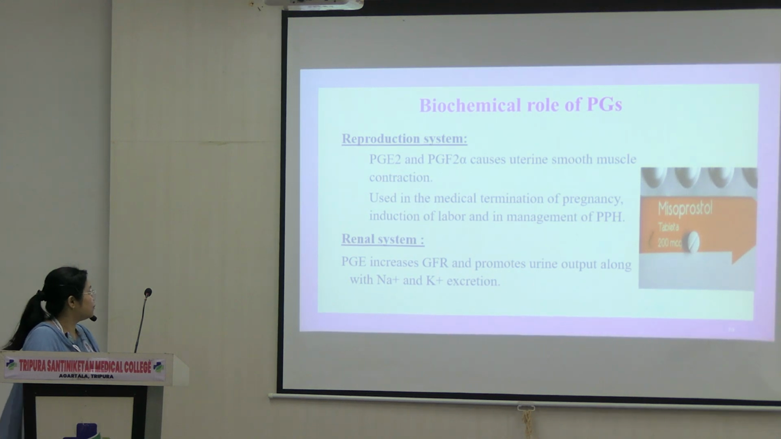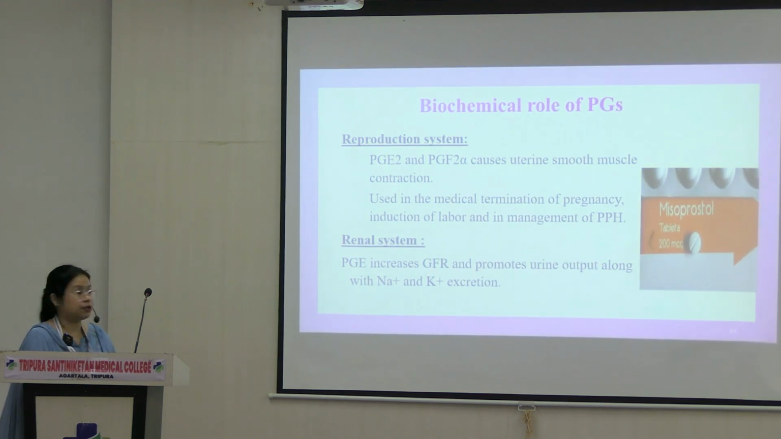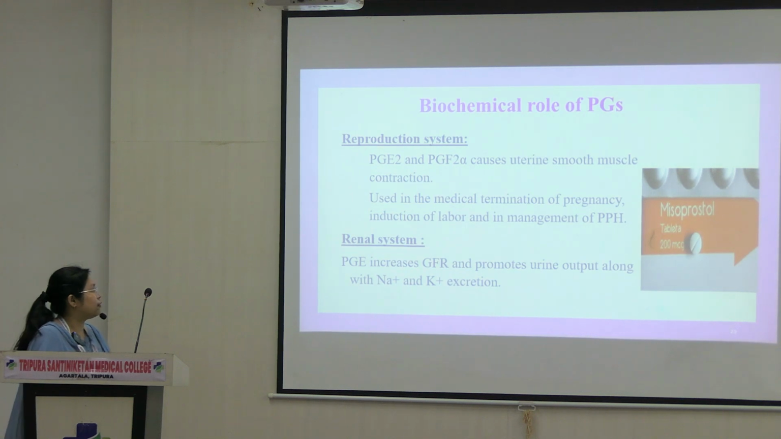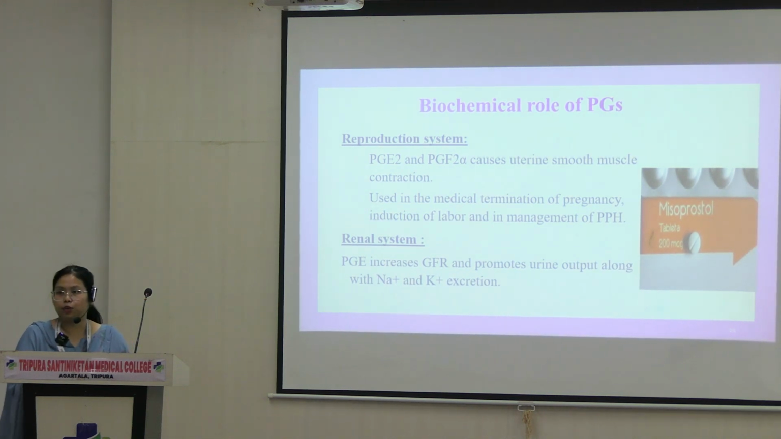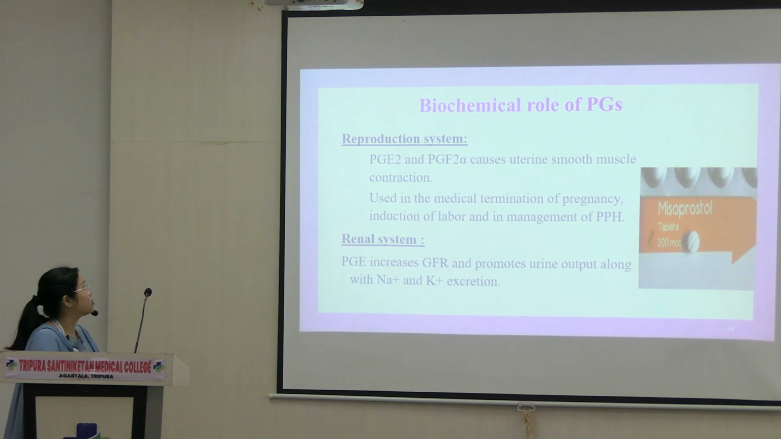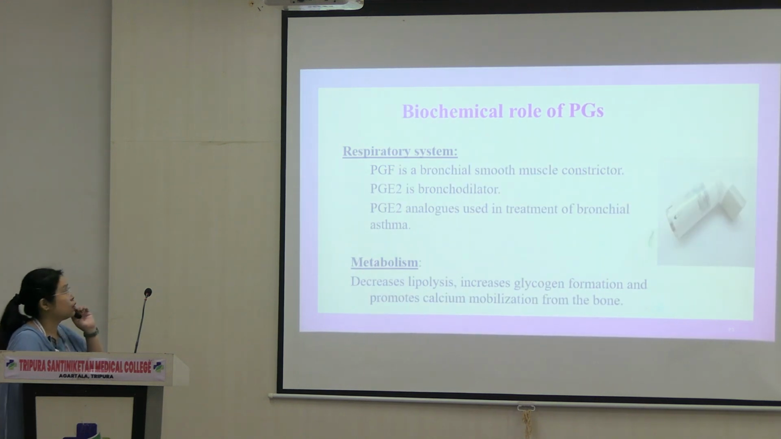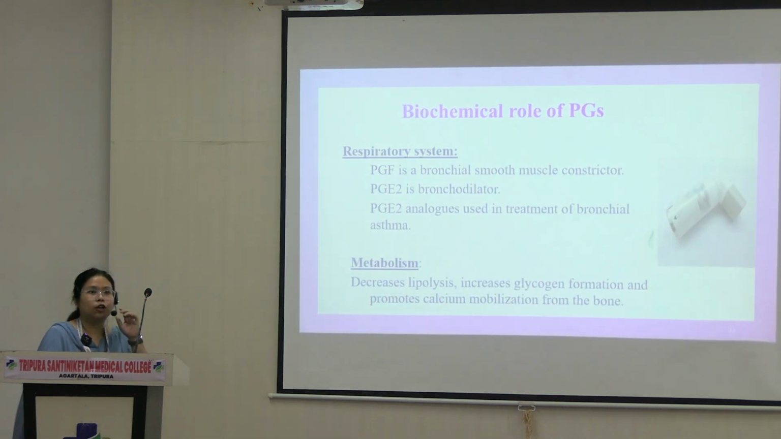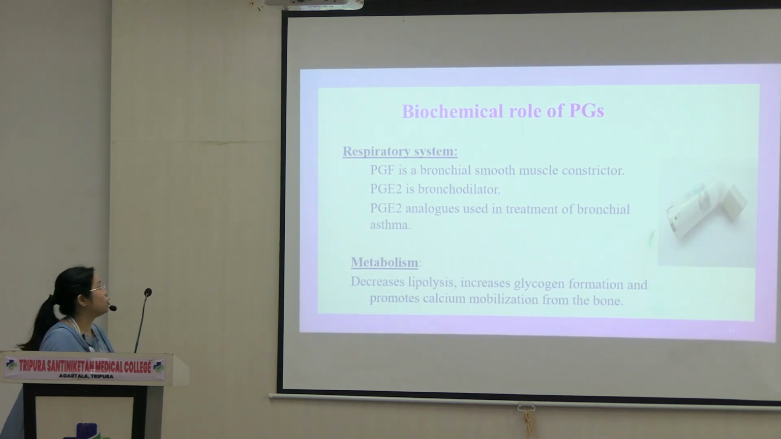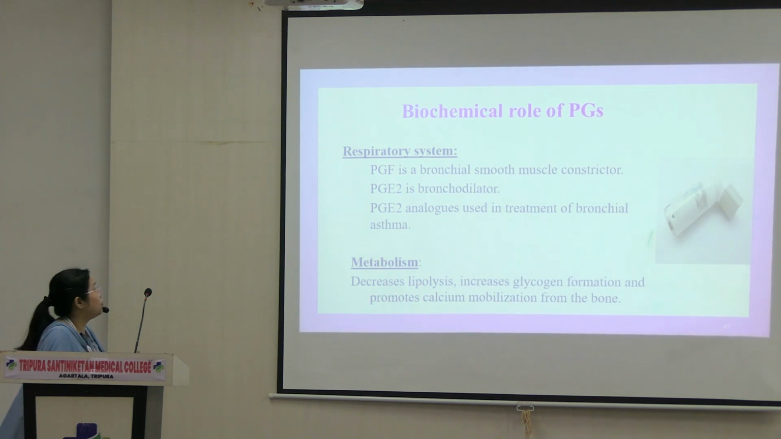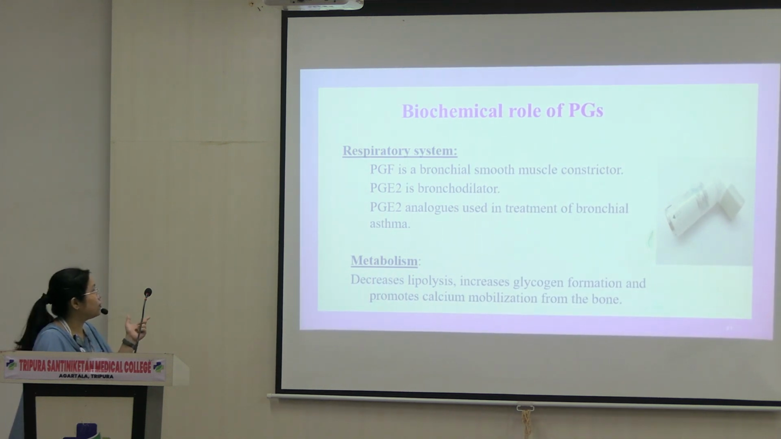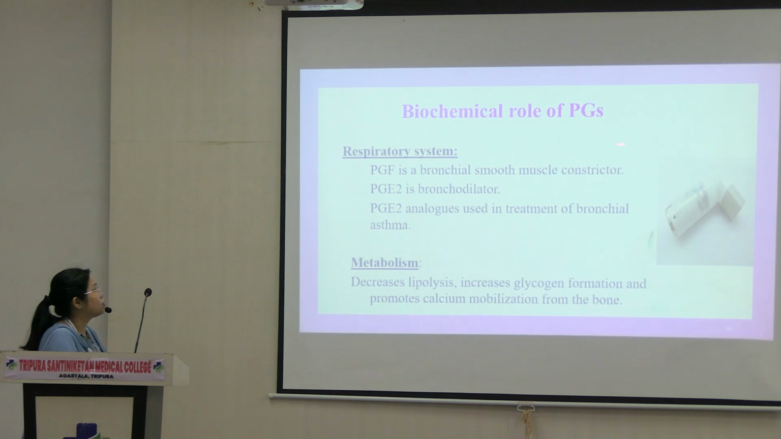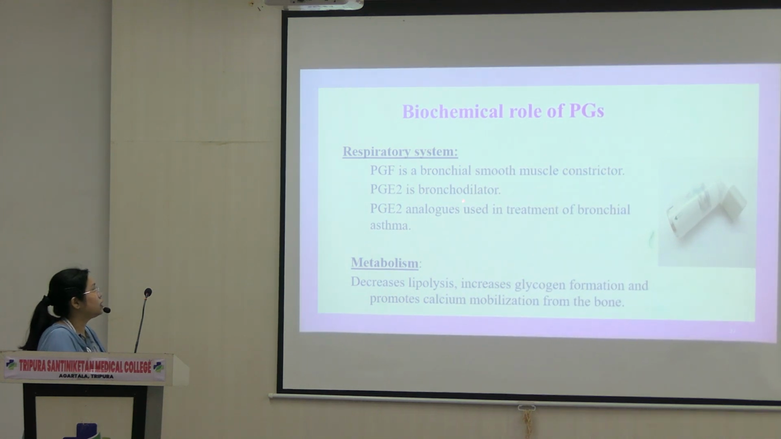In the renal system, PGE, which is a type of prostaglandin, increases GFR, increases urine output, as well as sodium and potassium excretion. We have already read that prostaglandins cause smooth muscle contraction. The same applies to the bronchial smooth muscles as well. PGF is a bronchial smooth muscle constrictor, while PGE2 is a bronchodilator. That's why I said some of them have opposing effects, okay?